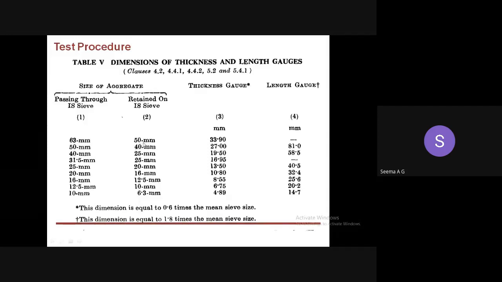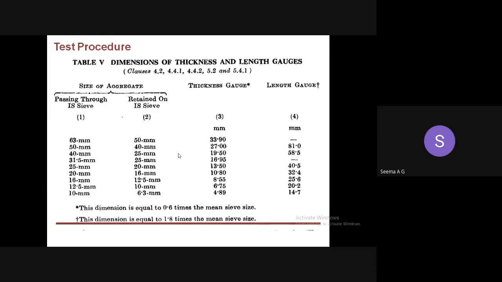Suppose you are having a sieve set of 50 mm and 40 mm. So aggregate passing through 50 mm and retained on 40 mm, that is 20 in number. Then aggregate passing through 40 mm and retained on 25 mm, again 20 numbers. Then aggregate passing through 25 mm and retained on 20 mm, again 20 numbers. Likewise, you have to collect the sample separately. So for each sieve set, you have to collect 20 number of samples. Keep them separately.